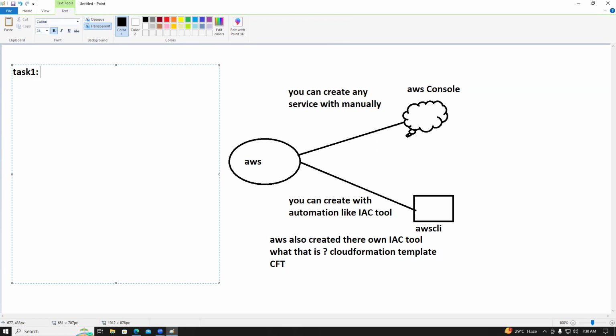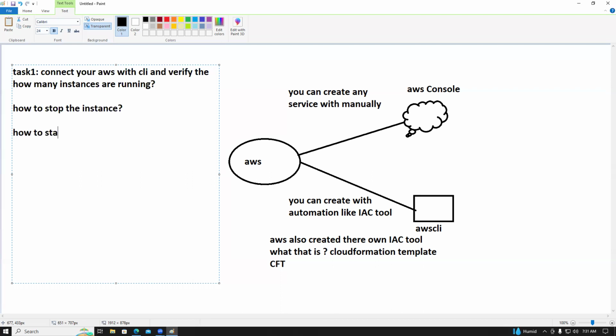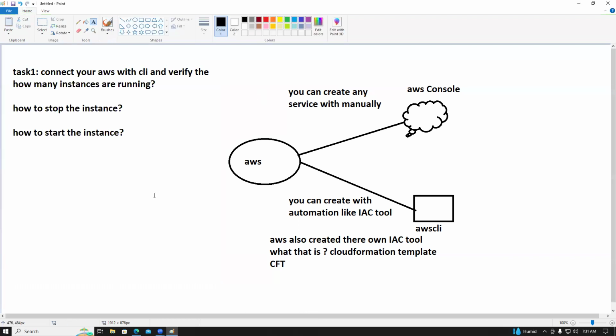Task one: connect our AWS with the CLI and verify how many instances are running, how to stop the instance, and how to start the instance. Guys, understood? This is the task.